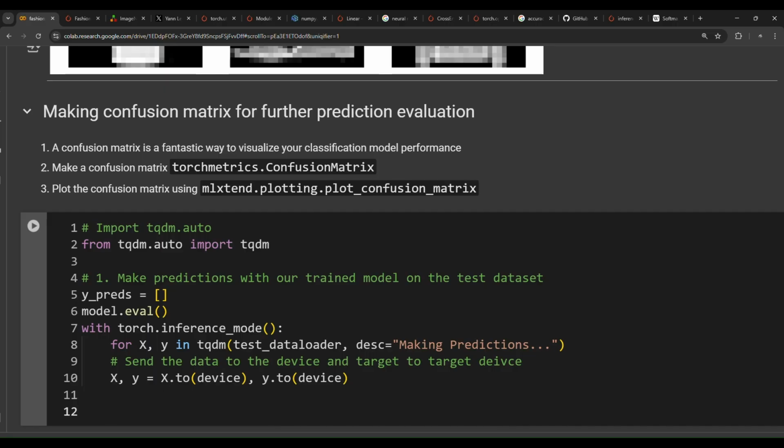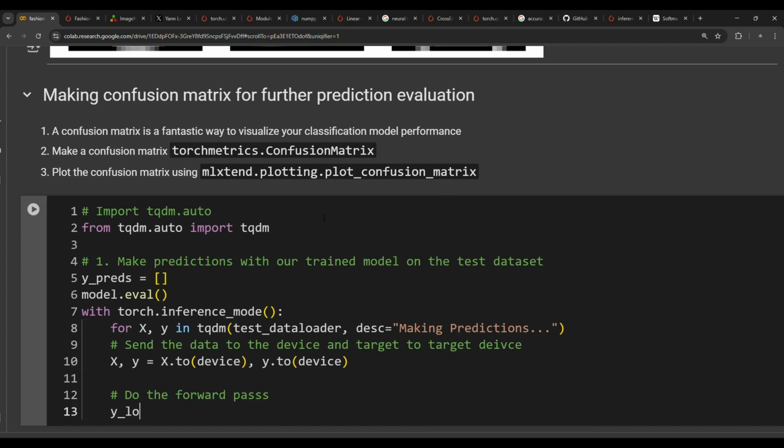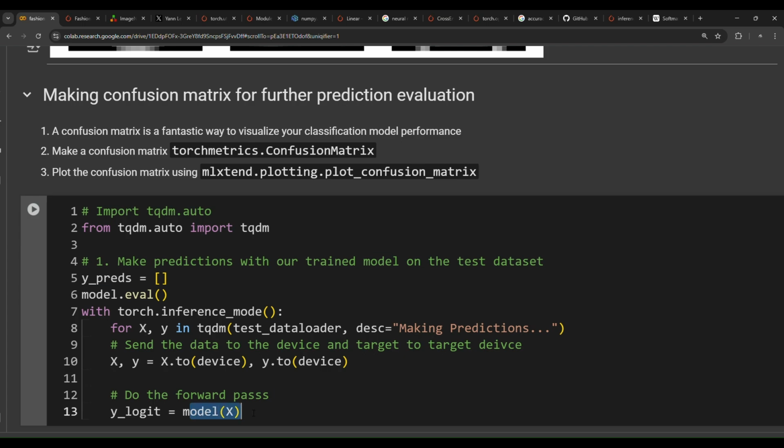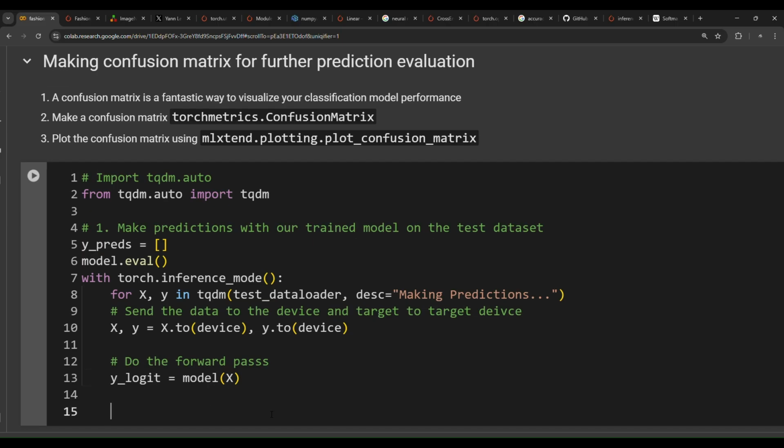In this case, we have CPU. Secondly, do the forward pass. So we need to do the forward pass. y_logit equals model and then pass x. So we need to pass x to the model, and then the model will make some predictions and store them in the y_logit variable.